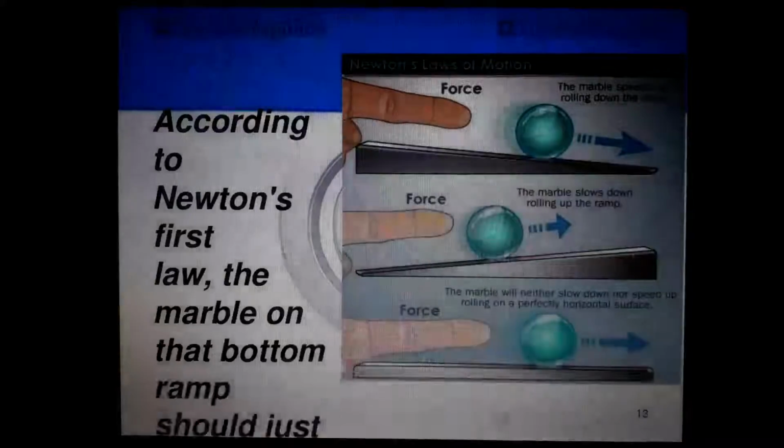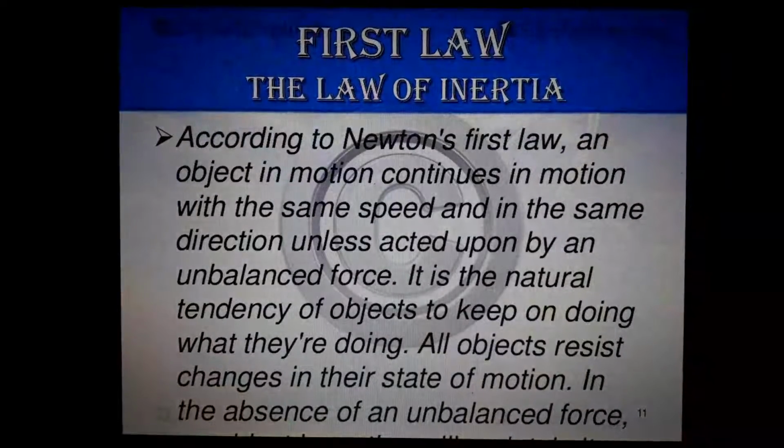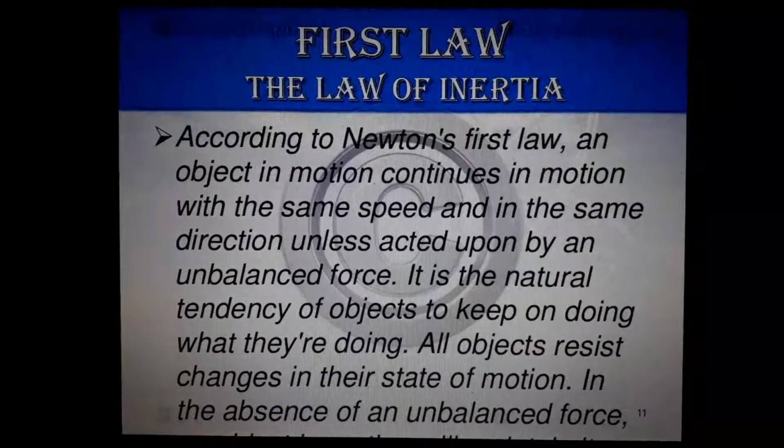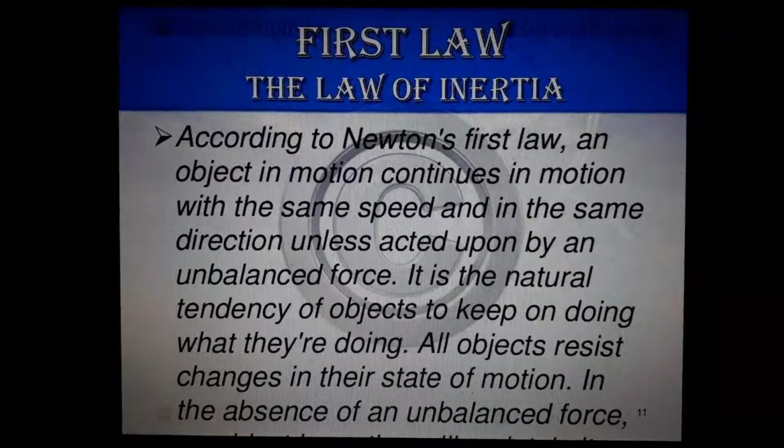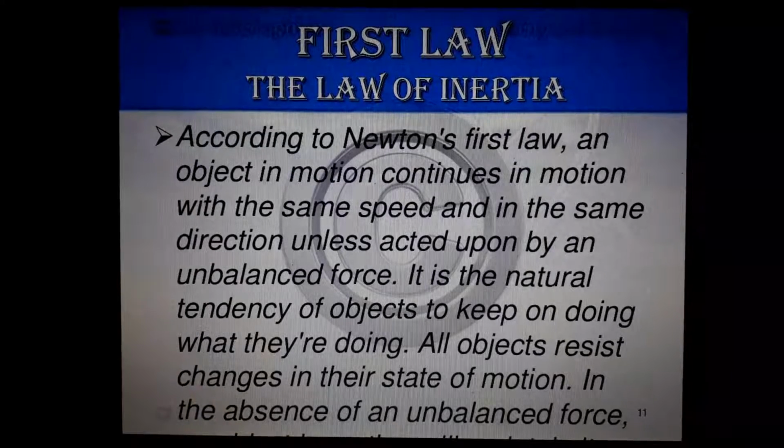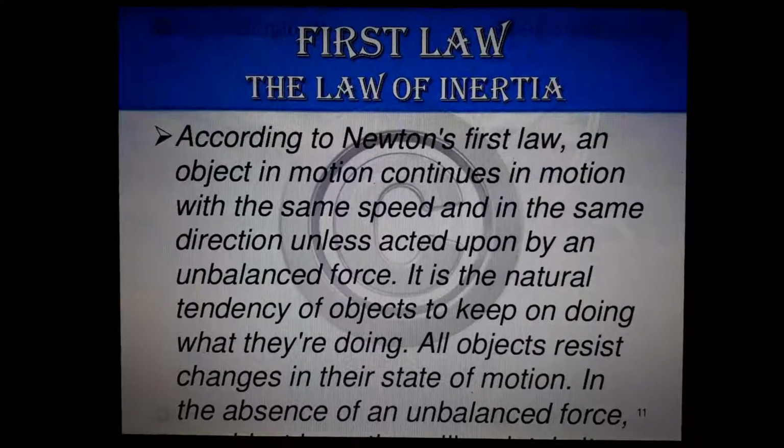So every body, according to Newton's first law, every object has a tendency to continue its state of rest or of uniform motion unless an external unbalanced force acts on it. That is the definition for the first law of motion. Here it is not given correctly. In today's video log notes I will give the correct definition. It's simple. First law of motion: every object continues to remain at rest or in uniform motion unless an external unbalanced force acts on it. That's the first law.